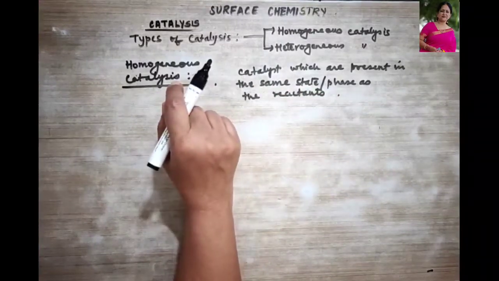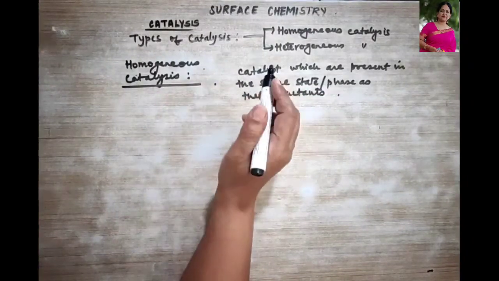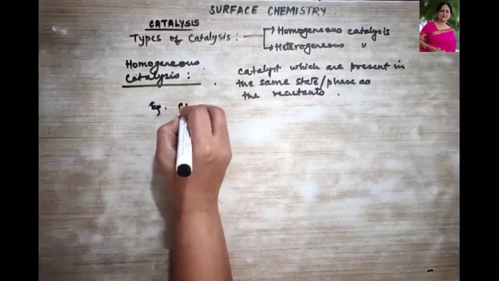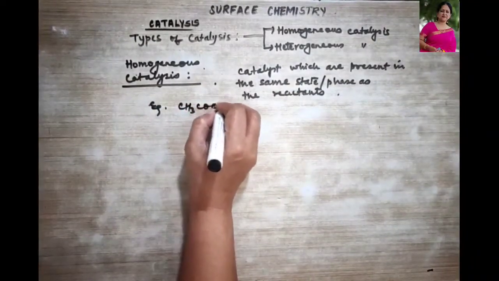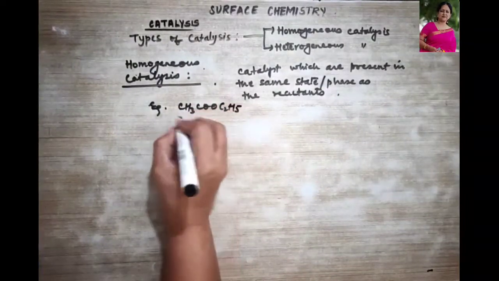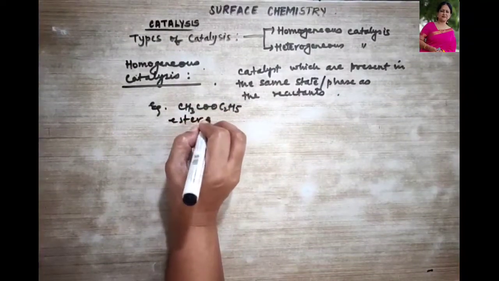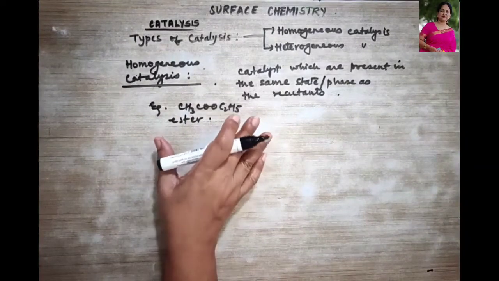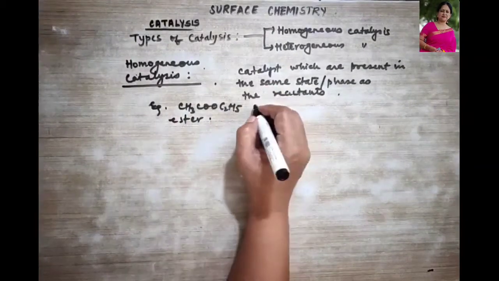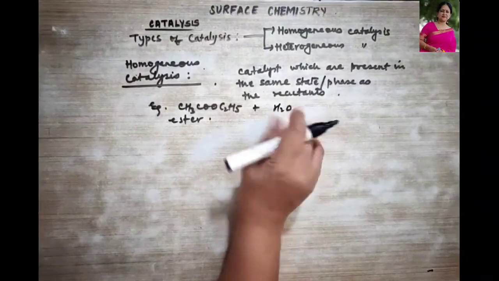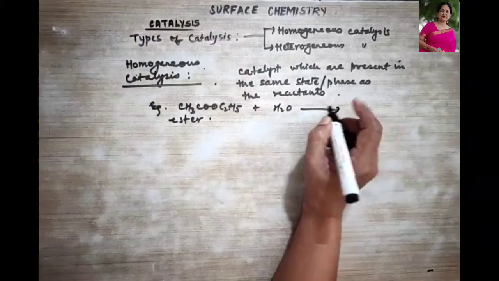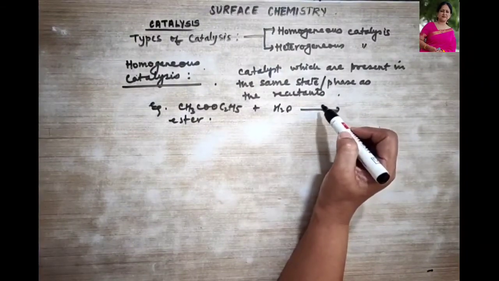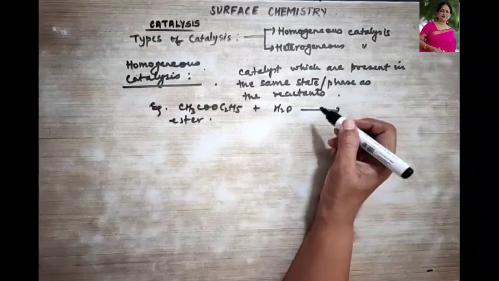Let's take some example of homogeneous catalysts, like an ester, for example COC2H5. This is your ester, correct? Hydrolysis takes place in the presence of an acid, HCl over here, right? In the presence of water, hydrolysis takes place. What did I say? When they are in the liquid state, your catalyst is also in the liquid state.